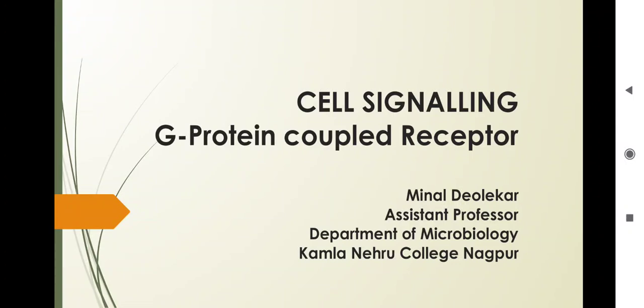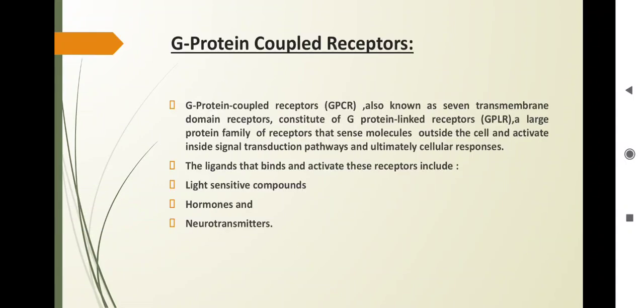So today we are going to discuss the topic cell signaling, that is G protein coupled receptor. Now G protein coupled receptors are also known as 7 transmembrane domain receptors because they pass through the plasma membrane 7 times. They are also responsible for every aspect of human biology: vision, taste, sense of smell, sympathetic and parasympathetic nervous functions, metabolism, and immune regulation to reproduction.